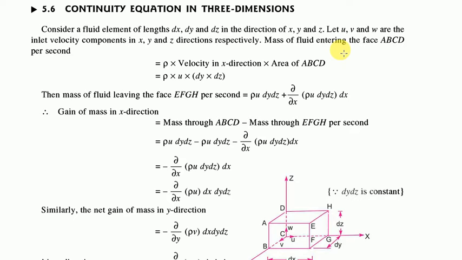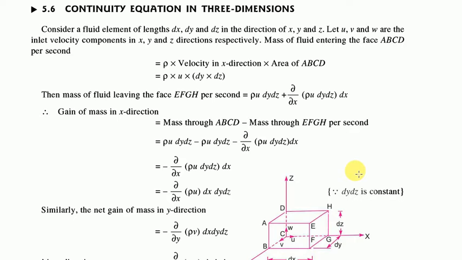When a fluid tends to flow, it will have a mass. If it flows, it will have some energy. When it flows, it will have some momentum, maybe linear or angular momentum, of any matter. We have already discussed the continuity equation, where the mass of fluid that enters a control volume will be equal to the mass of fluid that exits. This is called the law of conservation of mass. The mass which enters the element will be equal to the mass of fluid which exits the element or any control volume.